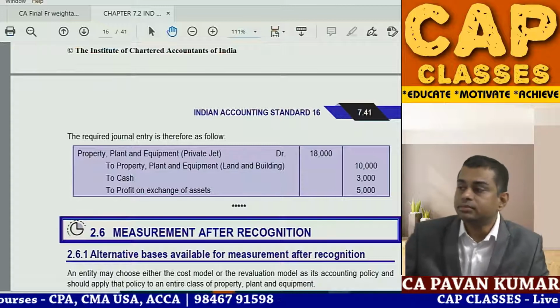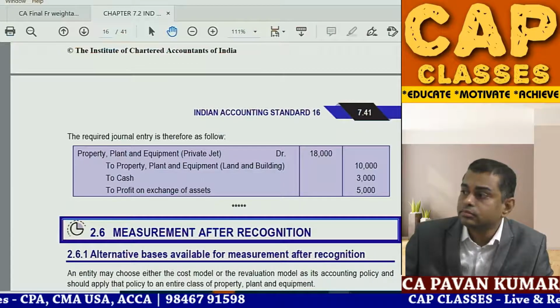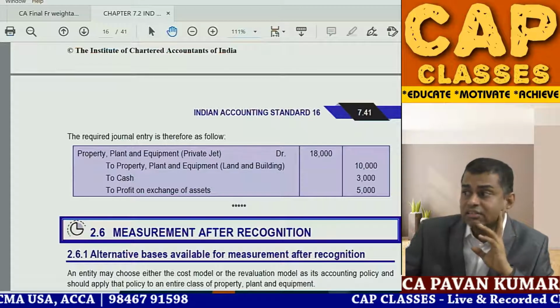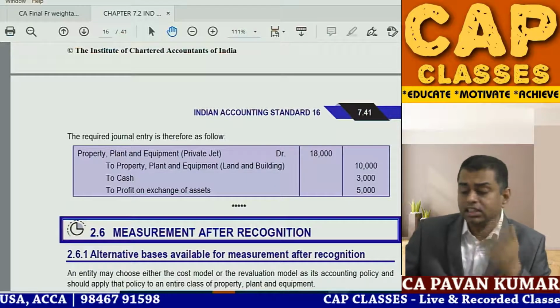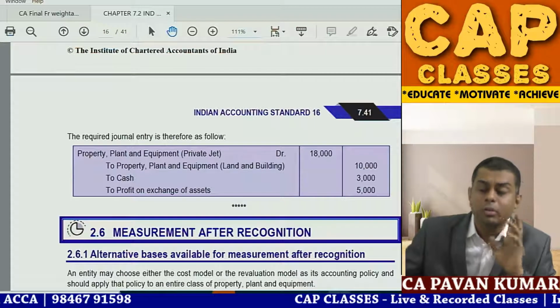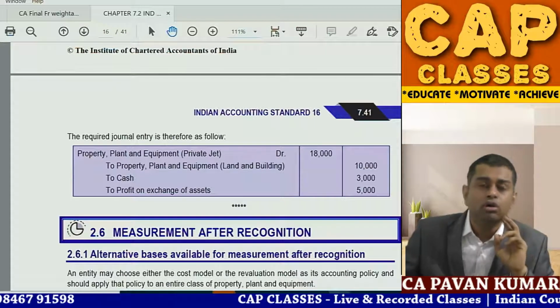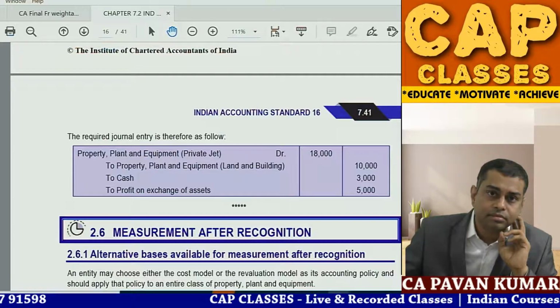Do you understand it? Any doubts in this? With this, we have completed today's session, and shall we start the balance tomorrow? Balance accounting standard tomorrow. So probably we might be closing down this Ind AS 16 tomorrow, and then we'll go to intangible assets. Okay.